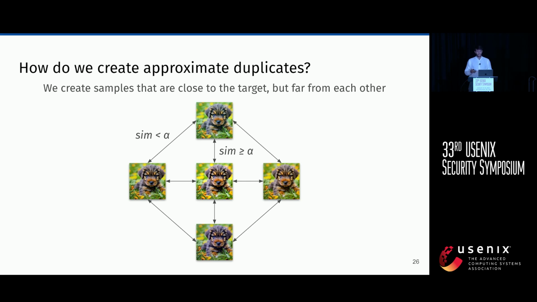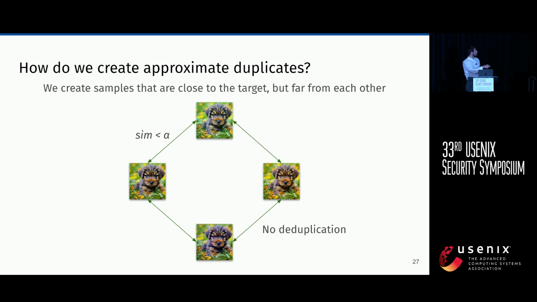And what's going to happen is that if the target is not in the training set, then all our images are not similar to each other according to the similarity metric used by the people training the model. And so all our samples with the poison label are going to be kept.